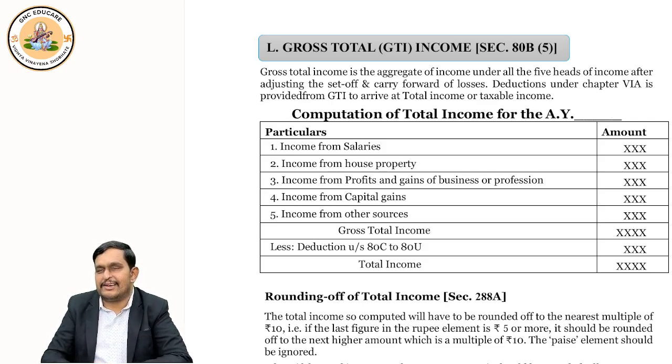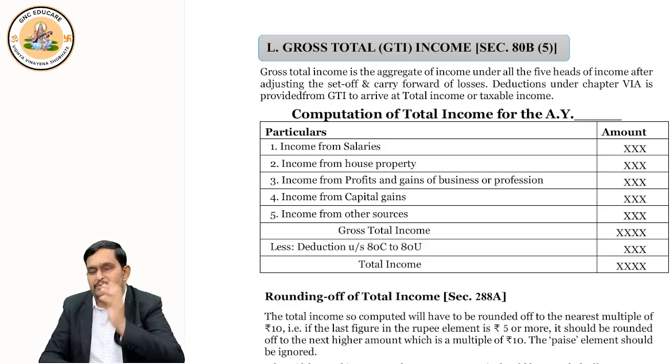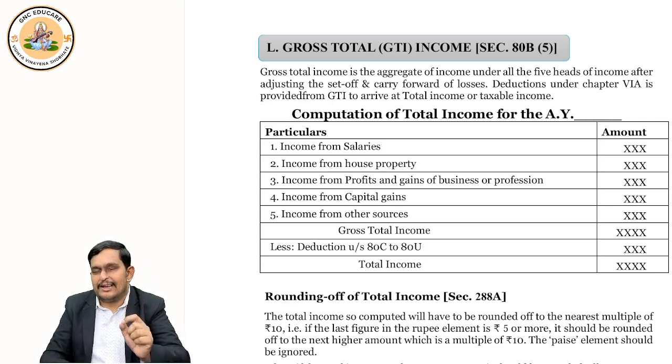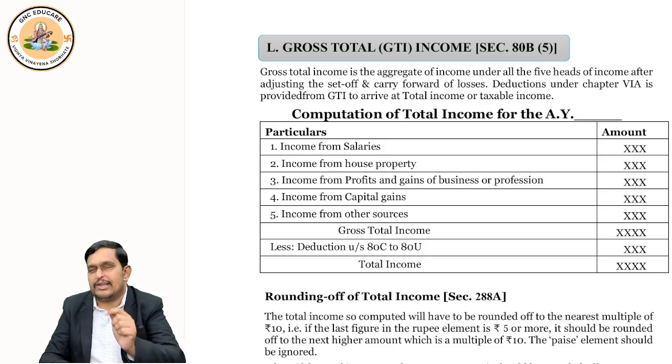So from your gross total income, when you deduct deductions from 80C to 80U, then you get total income.